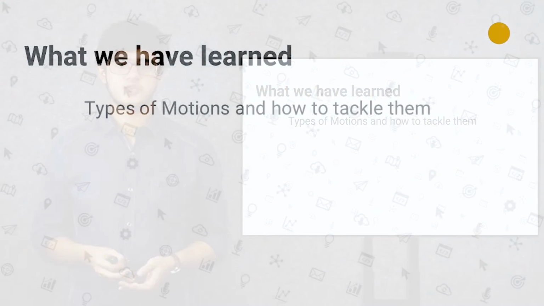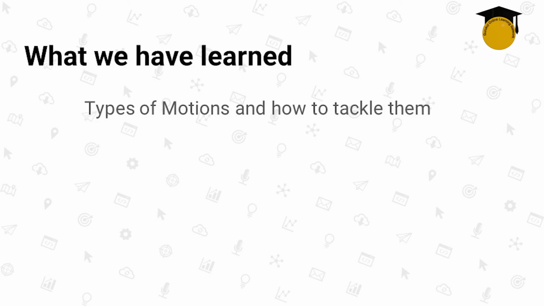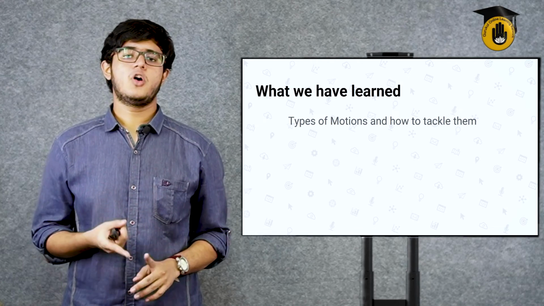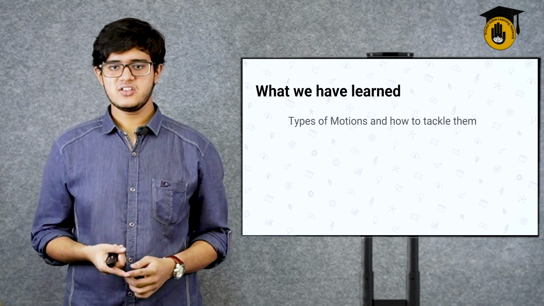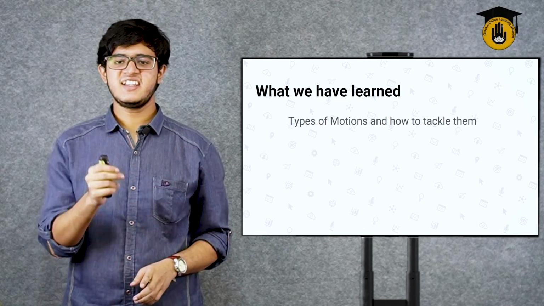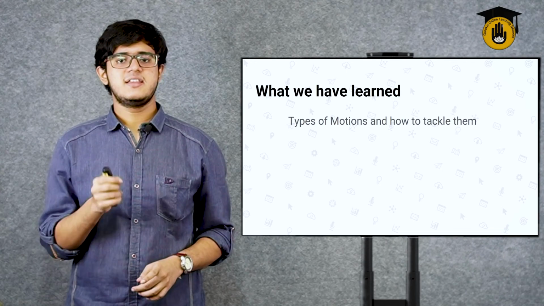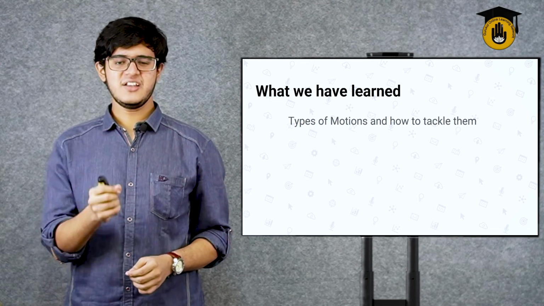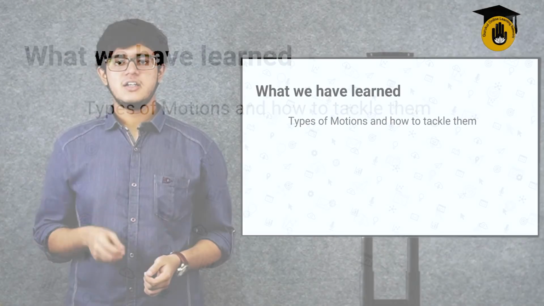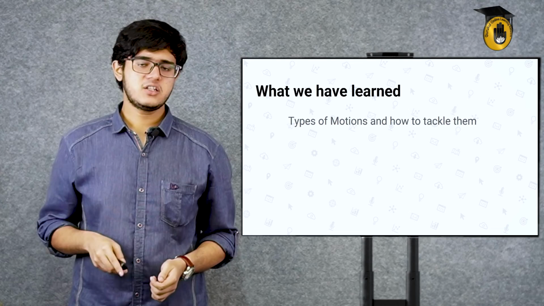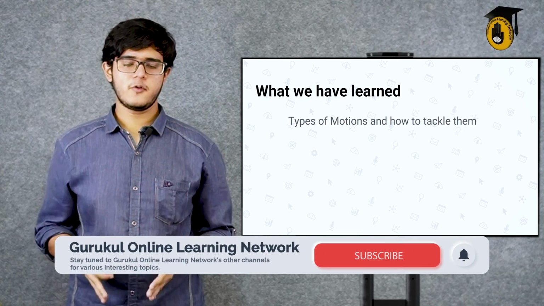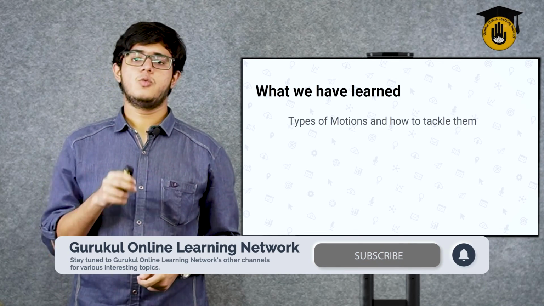Now, what have we learned so far? We have learned two types of motion. The motion of policy, in which the House may talk about what policy they are going to enact and what are the intricacies to it. You need to prove that. Second, motions of fact. Something that is happening in the current world and this House either supports it, believes it, or does not believe in it, or opposes it. And after that, you need to show why the norm you're trying to fight for is important and why the facts that you're proving and the norm that you're providing is more important to whatever you're trying to prove.